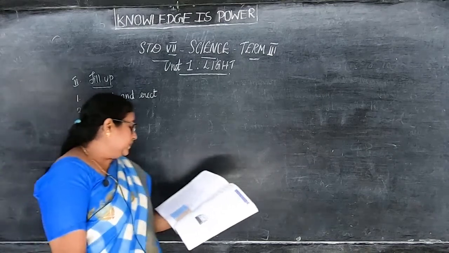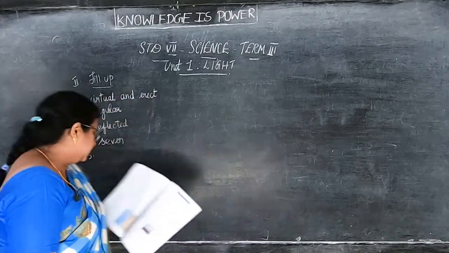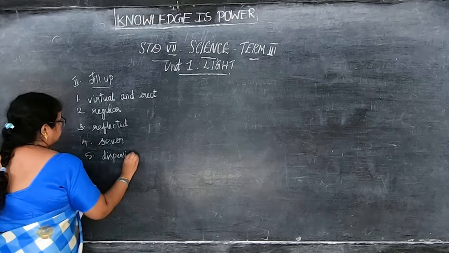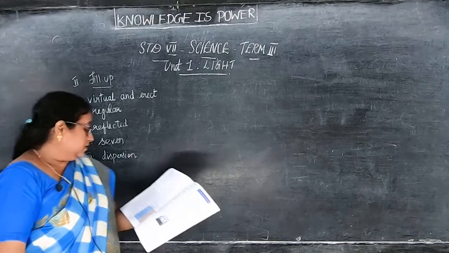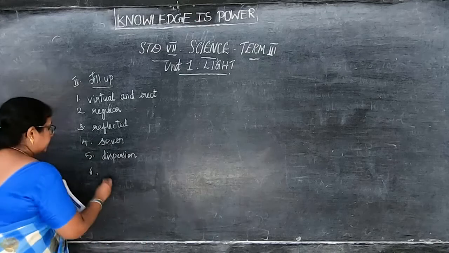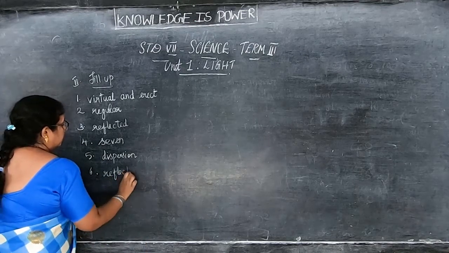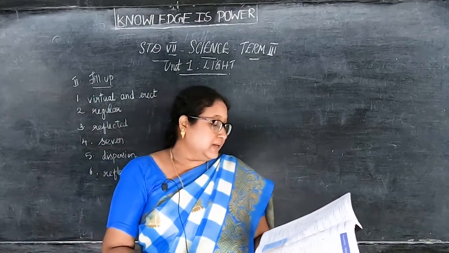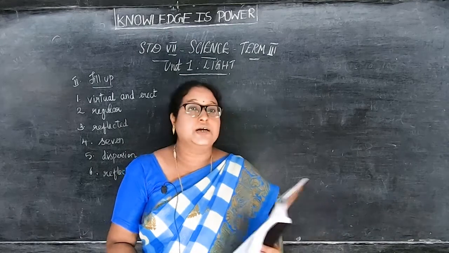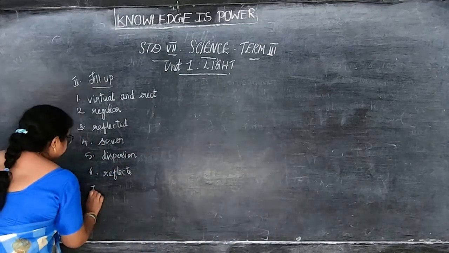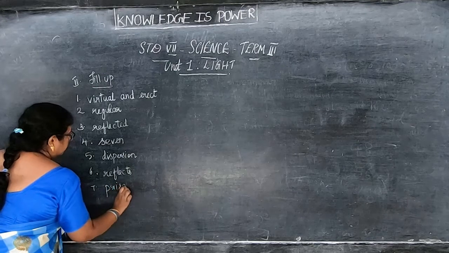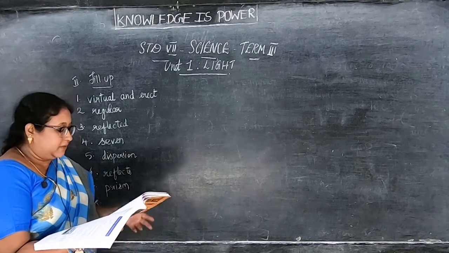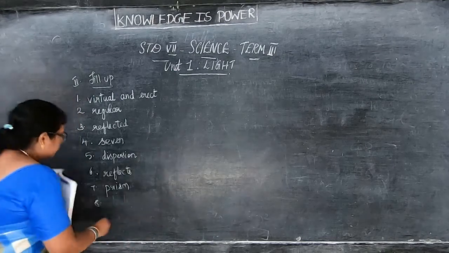Next. The splitting of white light into 7 colors is called dispersion. The moon dash sunlight reflects. The moon reflects sunlight. So 7th one, the sunlight can be split into its constituent colors using a prism. 8th, reflection of light from rough surface is called regular reflection.